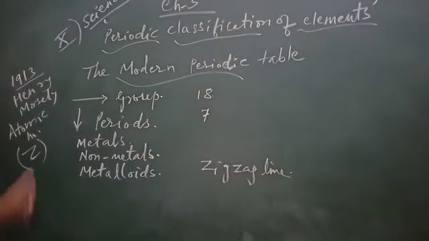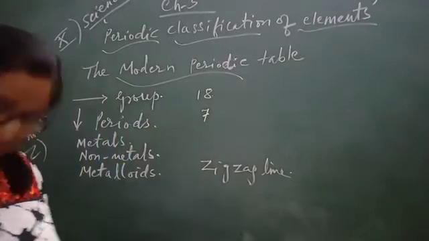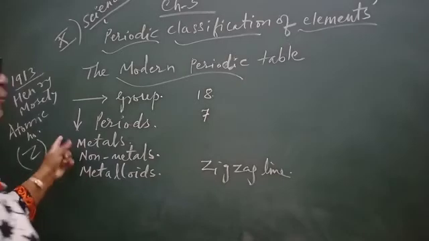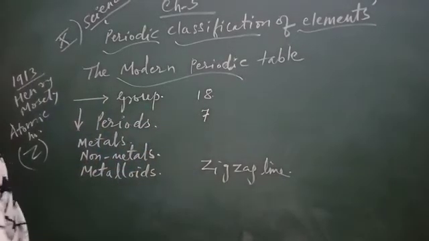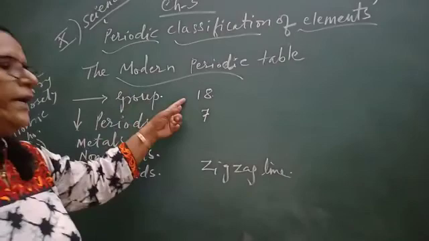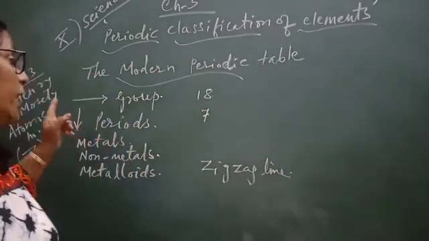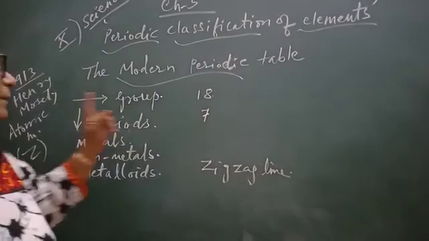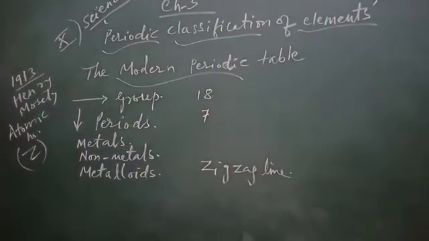And horizontal rows are called periods. Periods are also shown, 1 to 7, on the left side. So the modern periodic table consists of 7 periods and 18 groups.